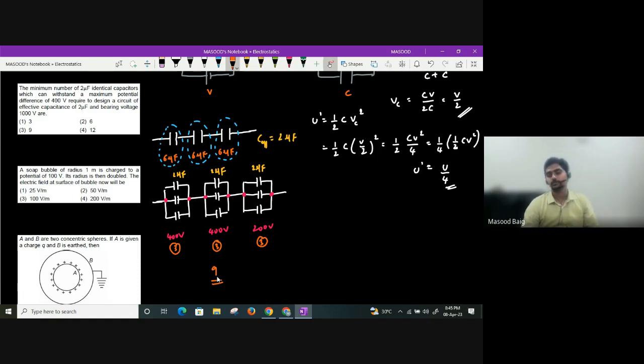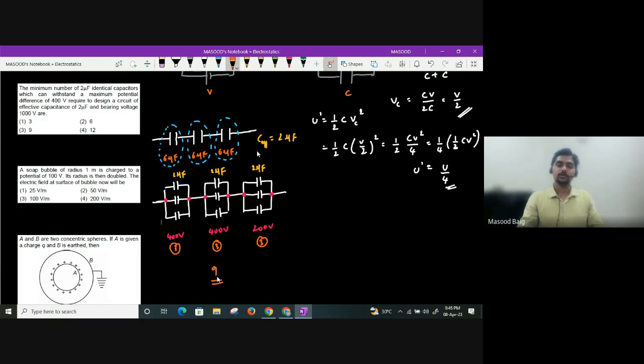Clear, all of you? First go with potential difference. First you try to ensure that the criteria of potential difference is first fulfilled, guys. I want a potential difference of 1000 volt. So what I need to have? 400, 400 and 200. Okay, clear, all of you?